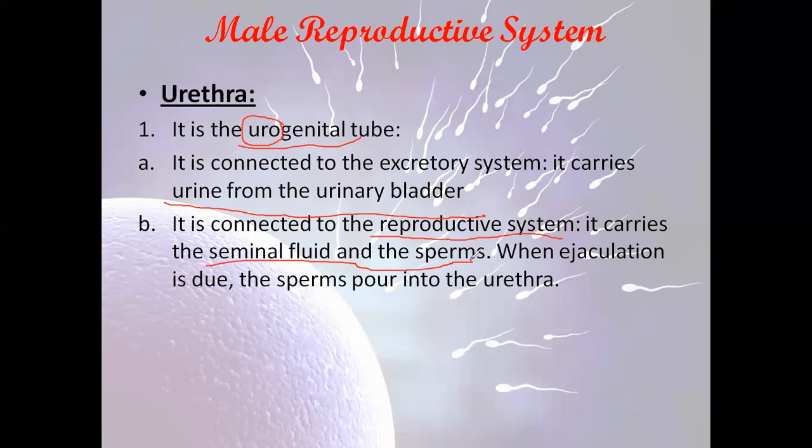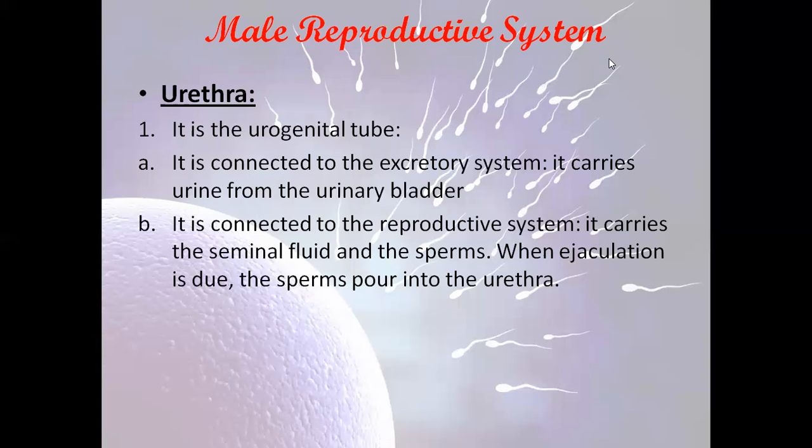When ejaculation is due, the sperms are poured inside the urethra with the semen. So I repeat, the urethra is the urogenital tube. It's connected to the excretory system where it carries urine, and to the reproductive system where it carries the seminal fluids and the sperm cells.